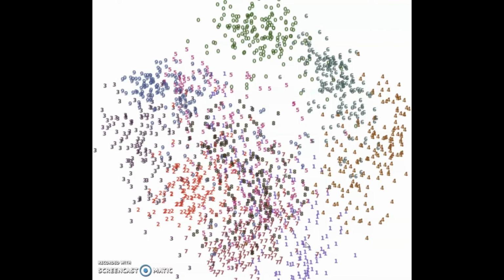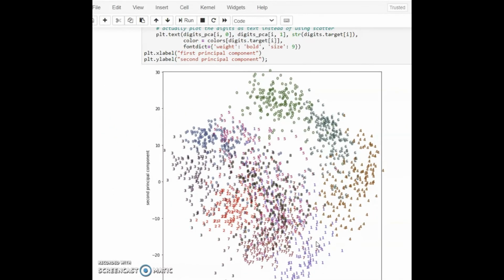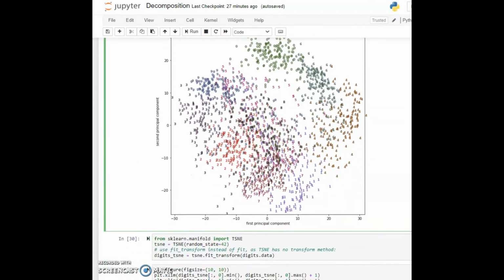And the others are a bit more interspersed. But it's really interesting that for the 64-dimensional data, we actually get some separation that's reasonable in just two dimensions. And we can sort of see the clusters where the different digits occur. This isn't quite linearly separable, but it would be to some extent. So now let's come to cell 30.